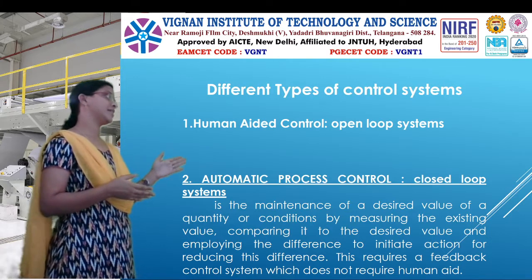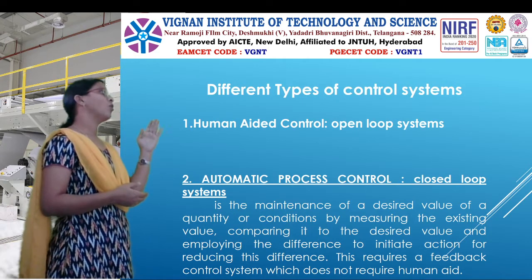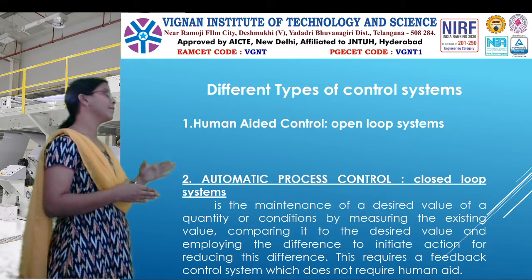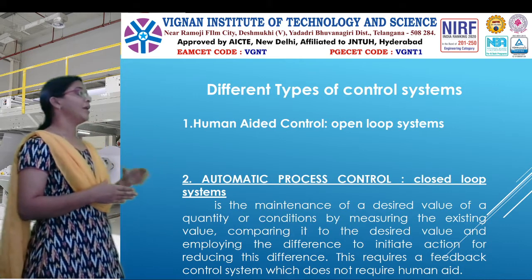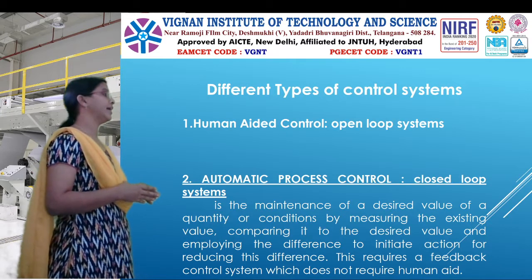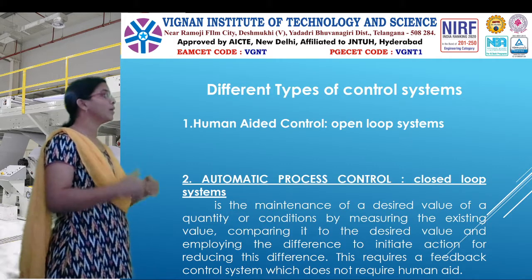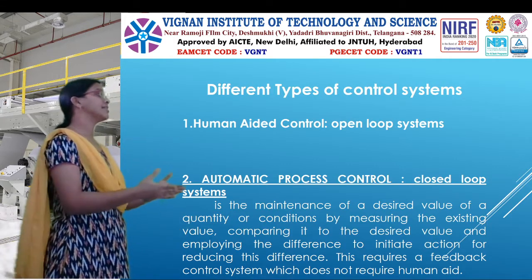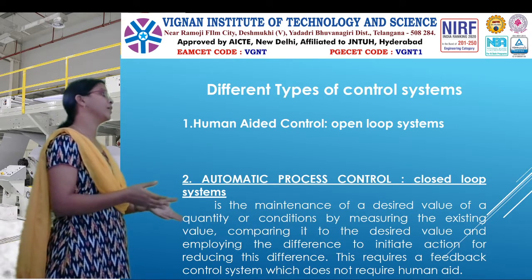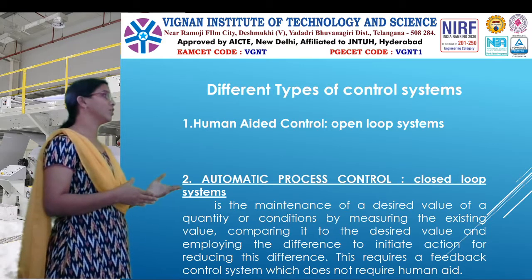The first one is an open loop system. Here I am showing the open loop system, and this is a closed loop system. The open loop system is called human aided control. The closed loop system is called automated control. Why do we call it an open loop system, and why a human aided control? From the name itself, the human is involved in the process, so that is called human aided control. If there is no involvement of a human, then that is called automated control or closed loop control.